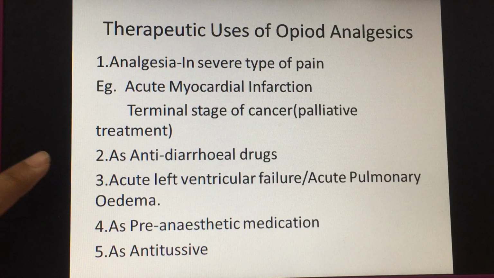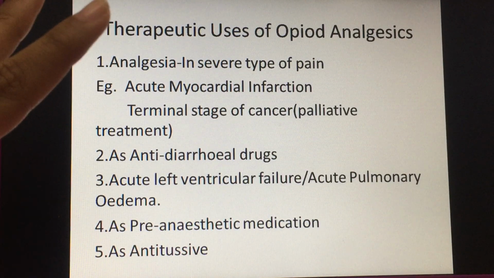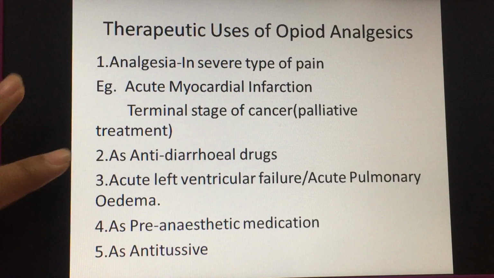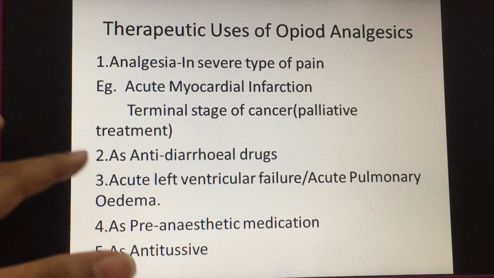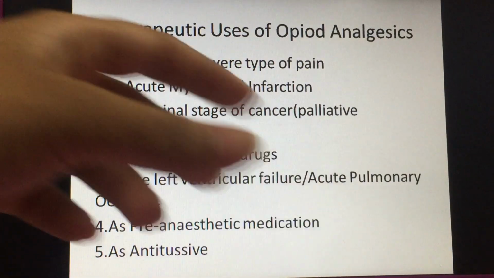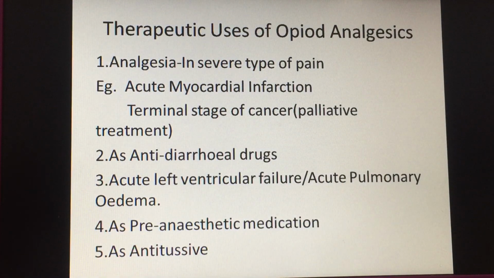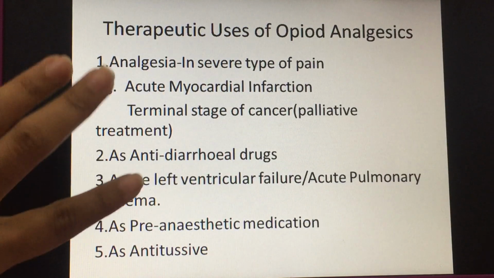In acute left ventricular failure or acute pulmonary edema, again we can use the opioid analgesics or morphine. Now, morphine here does 3 to 4 actions. First, it relieves pain, it reduces anxiety, reduces fear, and morphine causes vasodilatation. When there is vasodilatation, the blood from the center will move to the periphery, because of which the load on the ventricles, the load on the pulmonary system will be decreased, and therefore the pulmonary edema will be relieved.